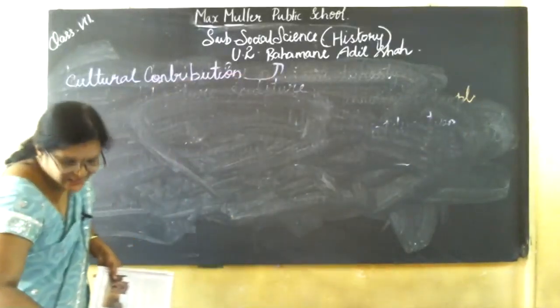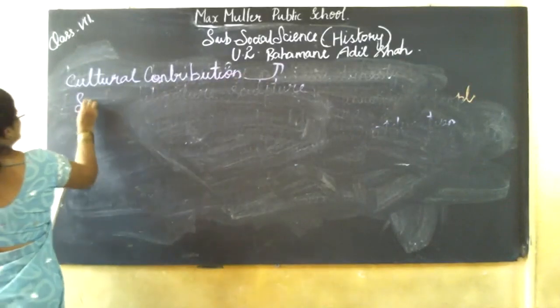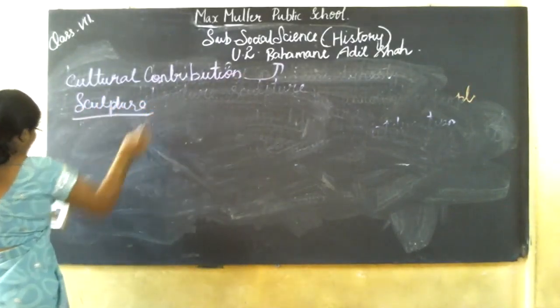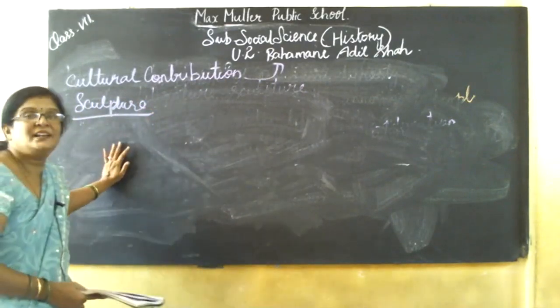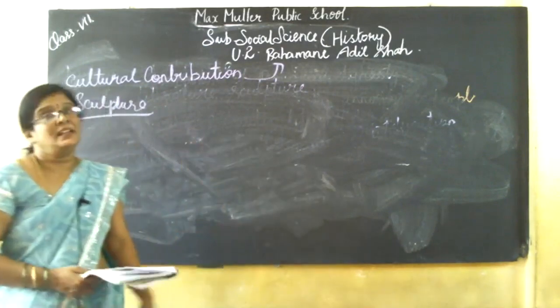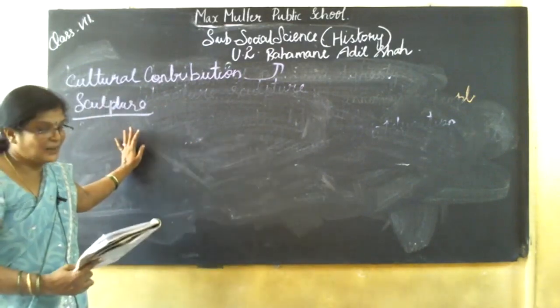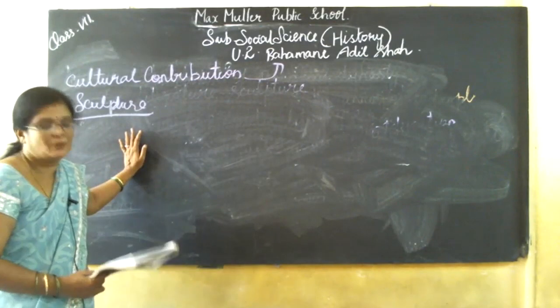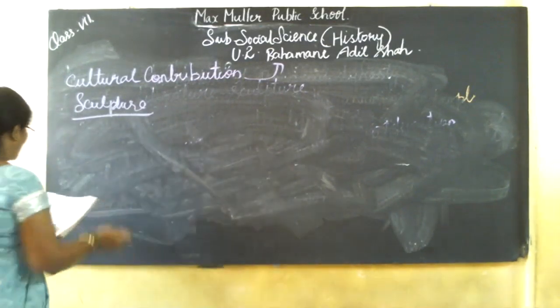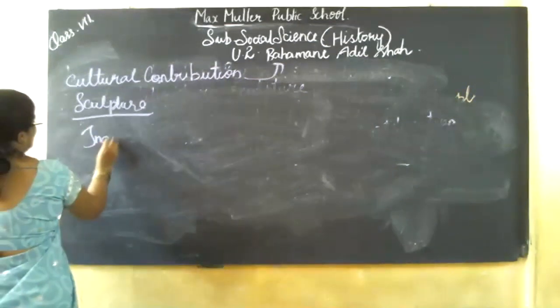You all know sculpture means monuments. The history of the Bahmani dynasty is famous for sculpture and architecture.